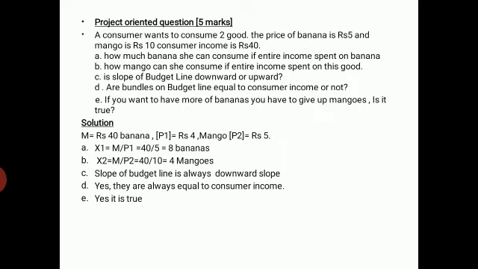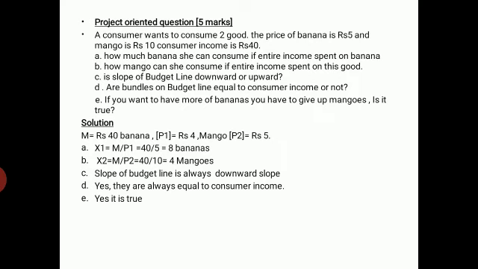Project oriented question, this is the most common, must-do, important question, a project oriented question for 5 marks based on budget set and budget line. A consumer wants to consume 2 goods. The price of banana is rupees 5 and mango is 10. The consumer income is 40. This is the problem given.